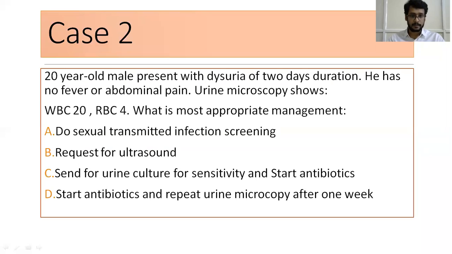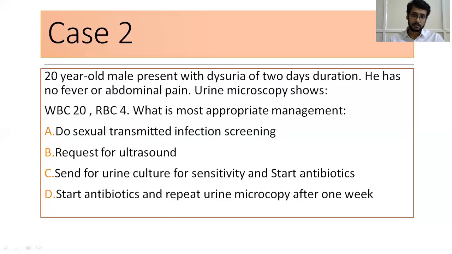Let's see the other case. Supposing a 20-year-old male presents with dysuria for 2 days duration, just dysuria, he doesn't have any fever or abdominal pain. Urine microscopy shows 20 white blood cells, 4 RBCs. How do you manage? Do a sexual STI screening, or request an ultrasound, or send for urine culture and sensitivity and start antibiotics, or start antibiotics and repeat urine microscopy after a week.